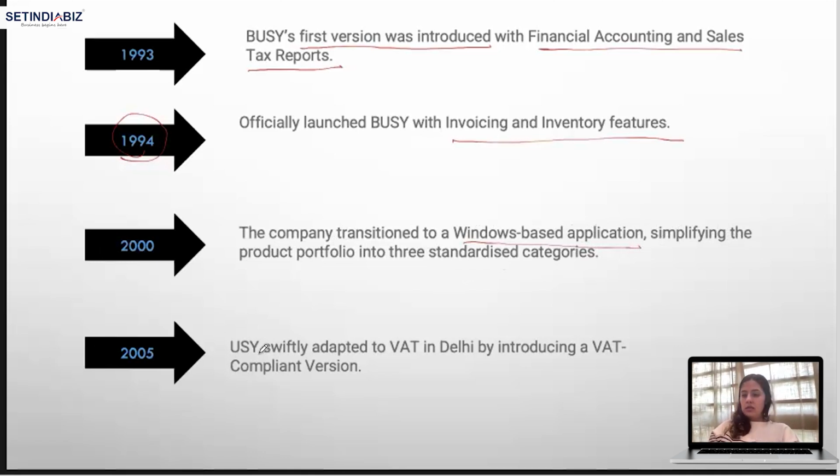Then Busy swiftly adapted to VAT in Delhi by introducing a VAT compliant version. So in 2005, when value added tax was introduced into society, this software, Busy software, was updated to accommodate the VAT transactions in our financial transactions.